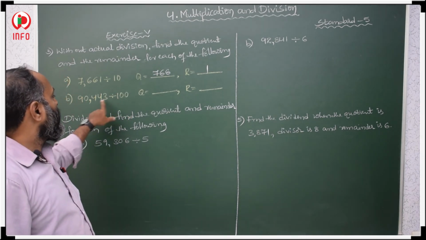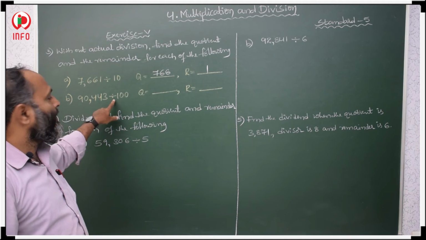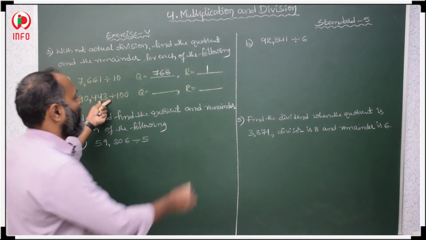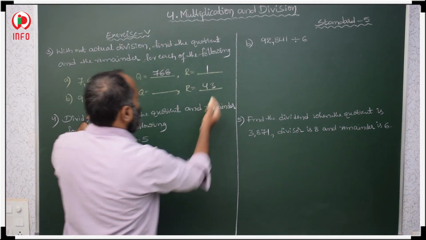Then here 90,443 divided by 100. So 100 means the last two places are the remainder, that is 43 is our remainder. And what is our quotient?